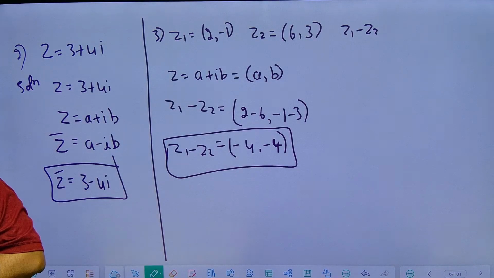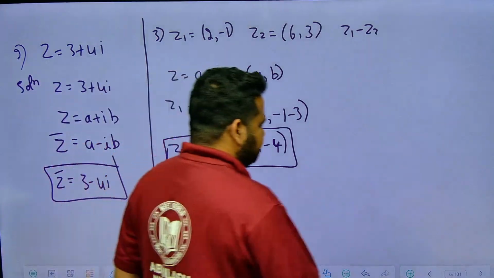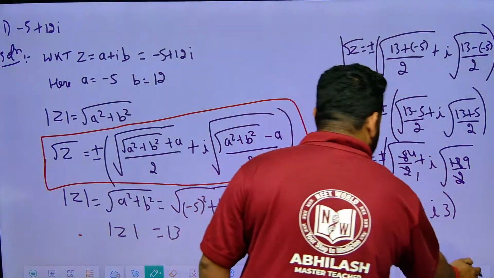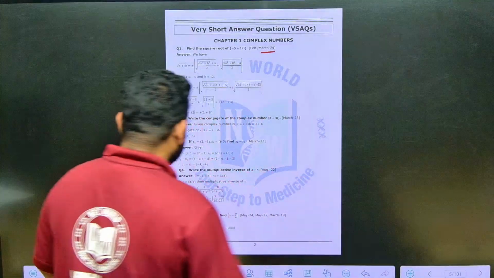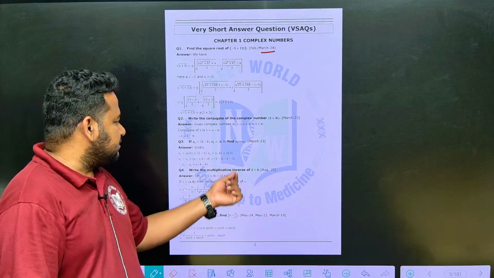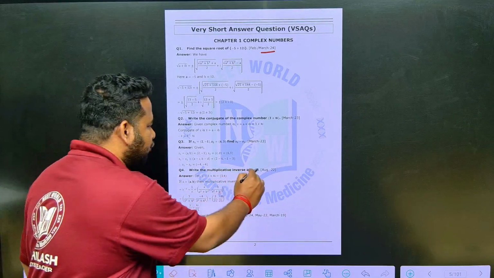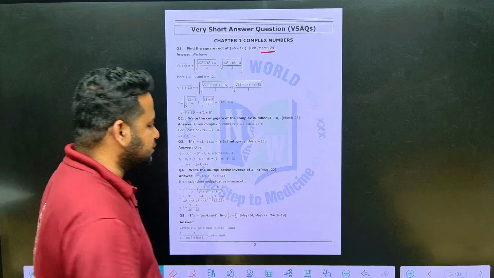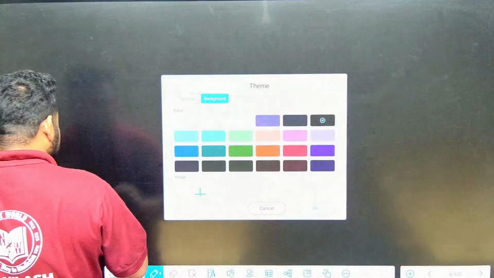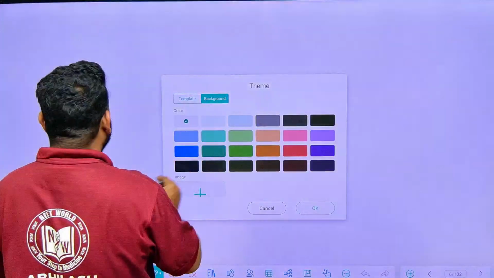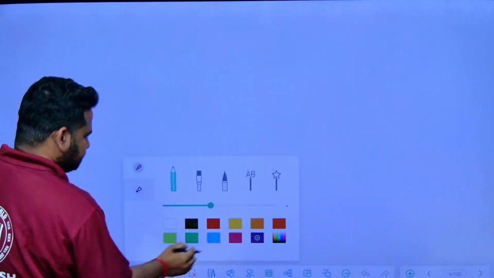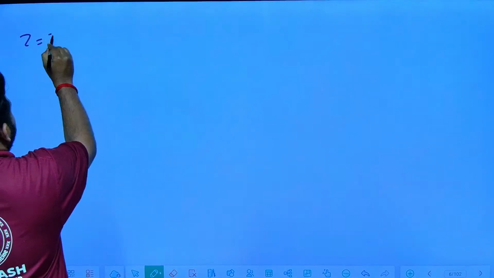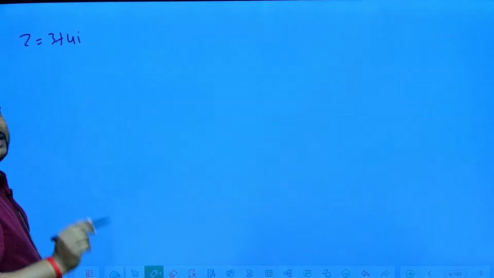Minus 4, comma, minus 4. Next question that we are having, see here. Observe carefully. They are asking us to find the multiplicative inverse of 3 plus 4i. They have given us a complex number a plus ib, z is given to be 3 plus 4i. They are asking us to find the multiplicative inverse.